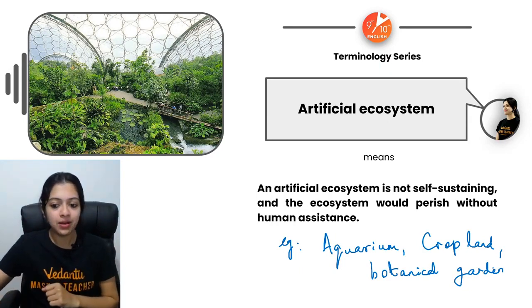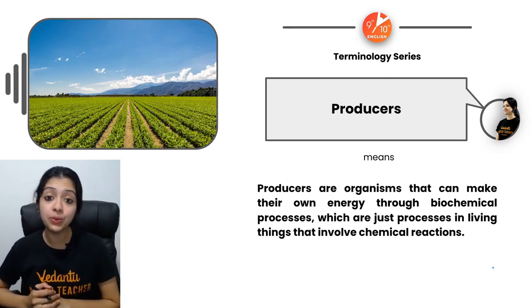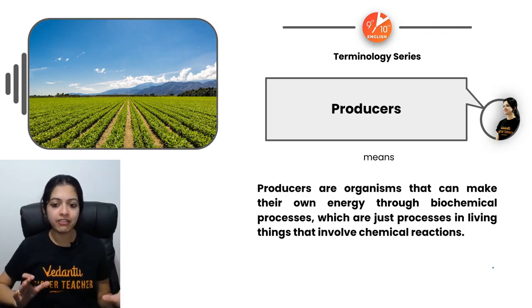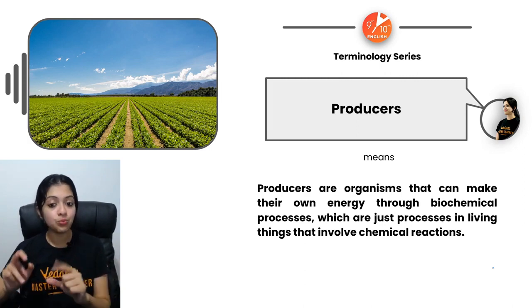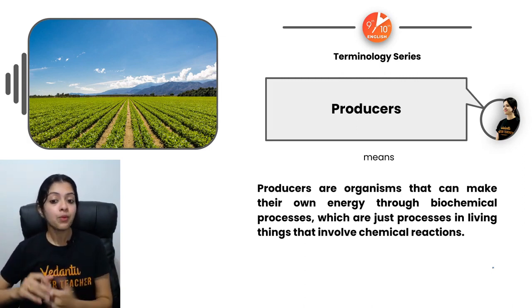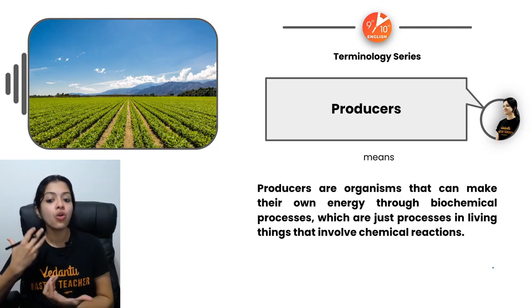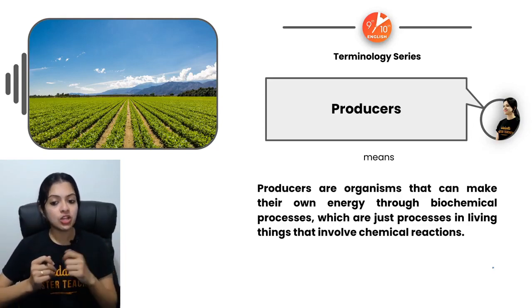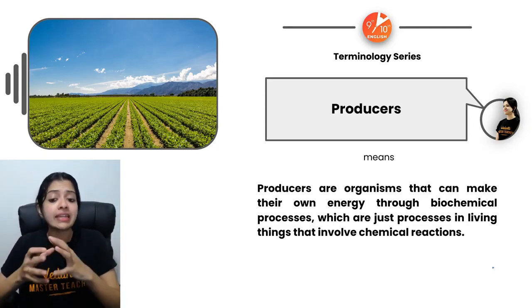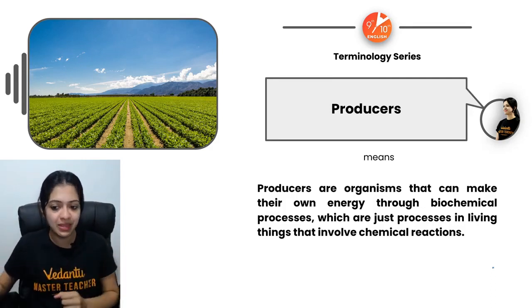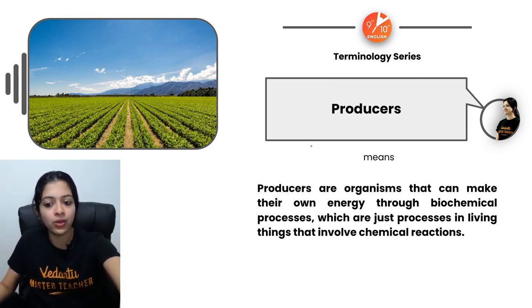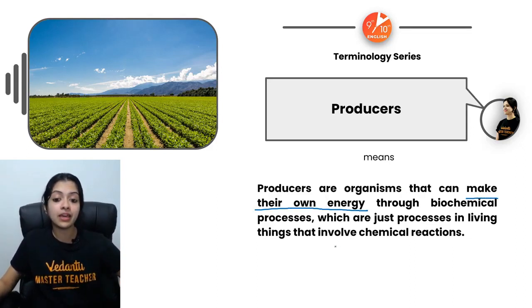Okay, now, next comes producers. This is again from the chapter Life Processes, but even here in this chapter, you must be familiar with this. Saprophytes, we've seen. What are producers now? These are organisms which can make their own energy through biochemical processes, which are just processes in living things that involve chemical reactions. What would this mean? Simply put, they are organisms which can make their own energy. How do they make their own energy?